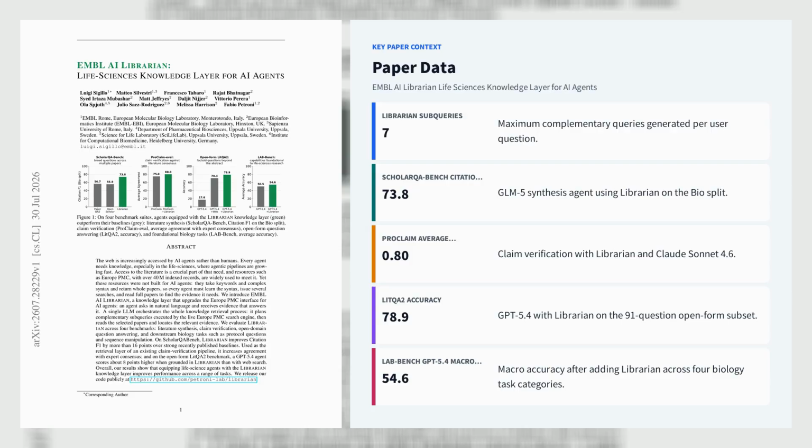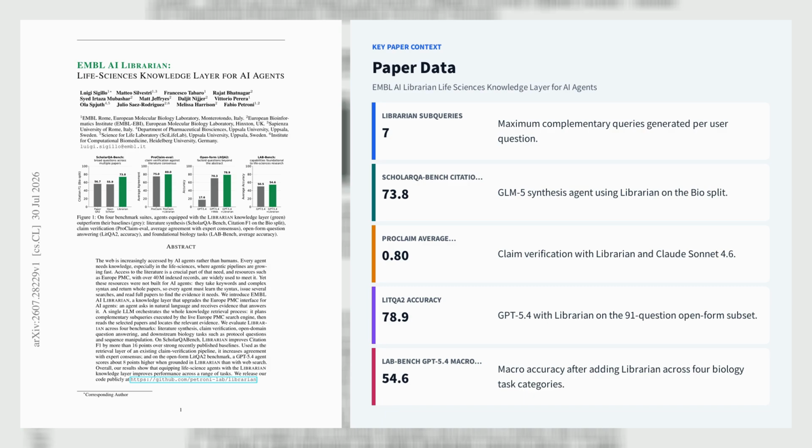Let's explore the second paper, EMBL AI Librarian: Life Sciences Knowledge Layer for AI Agents. Researchers at EMBL Rome and EMBL-EBI introduce EMBL AI Librarian, a model-agnostic knowledge layer that turns natural language questions into compact, citable evidence from Europe PMC, rather than returning whole papers. A single GLM5 controller generates complementary keyword and fielded subqueries, validates them, searches the live Europe PMC index, ranks paragraphs with BM25, and uses an LLM to filter, re-rank, and extract supporting sentences.